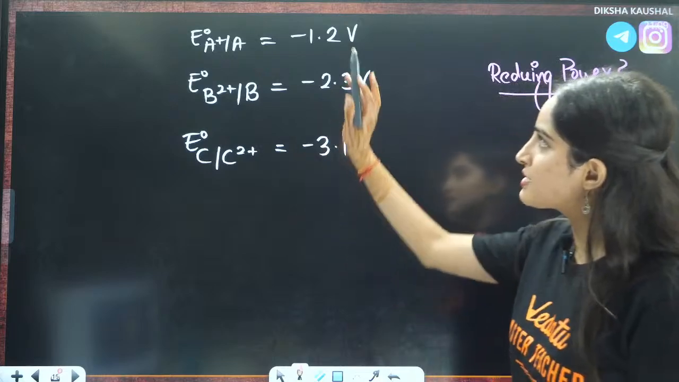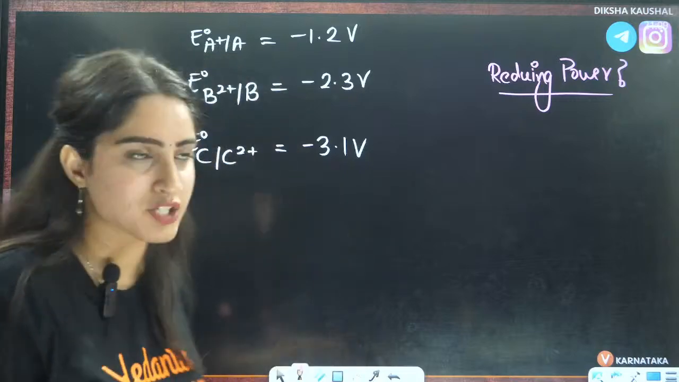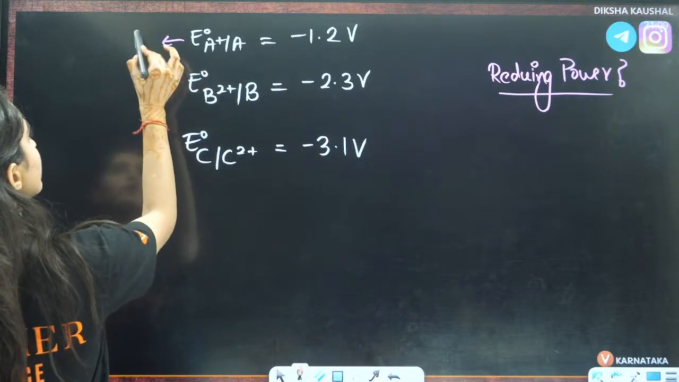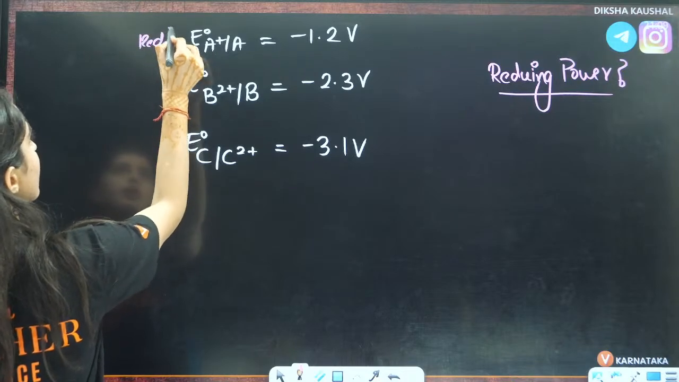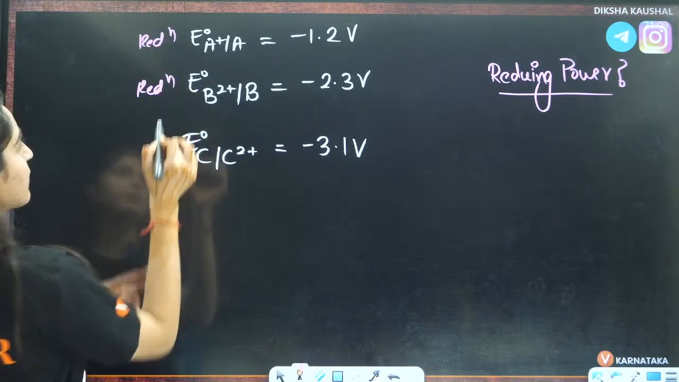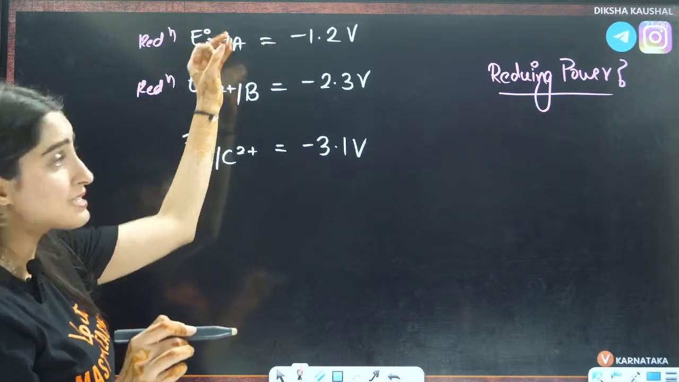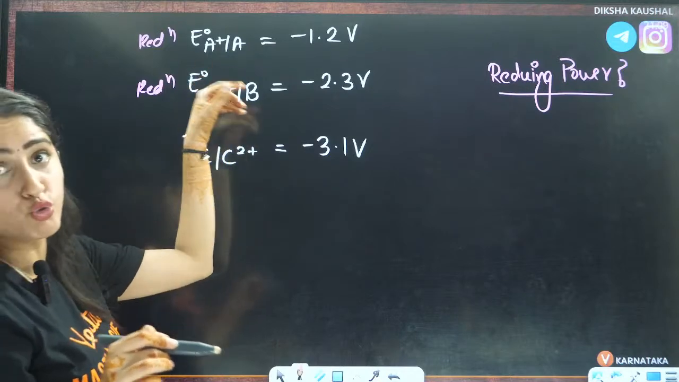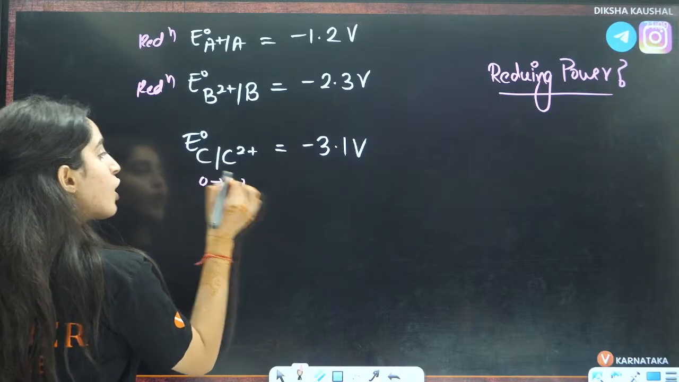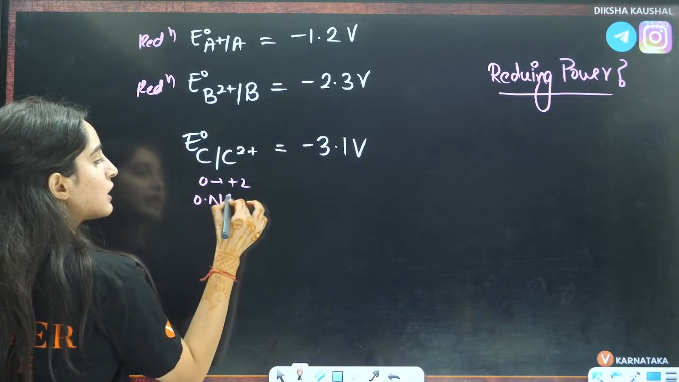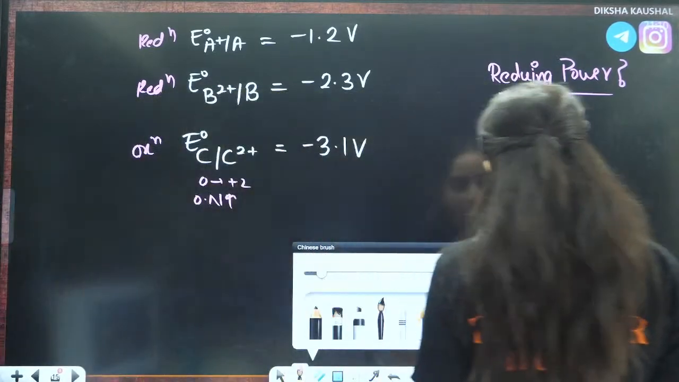Now, students, see. Firstly, you need to check whether they have given you reduction potentials only. Here, they have given you reduction potential only. Here also, they have given you reduction potential because it is A positive to A, plus 1 to 0. Oxidation number is decreasing, plus 2 to 0. Here, it is from 0 to plus 2. Oxidation number is increasing. That means here you have oxidation. But we want reduction potentials.